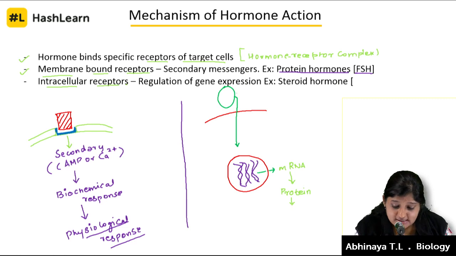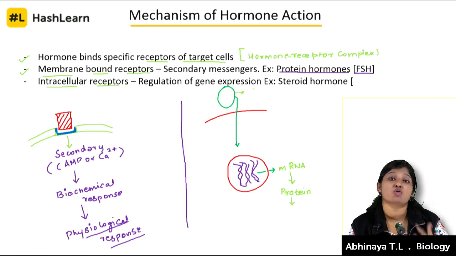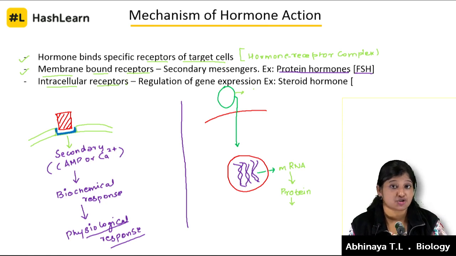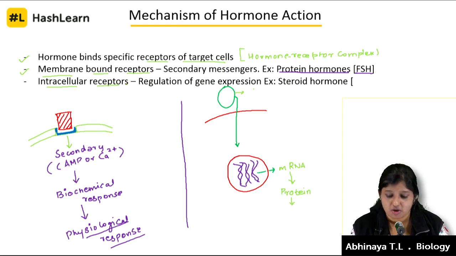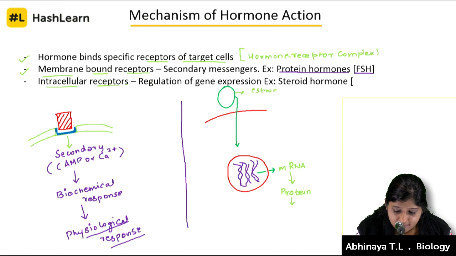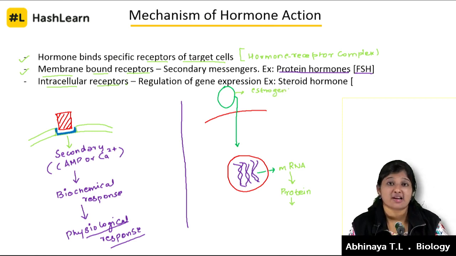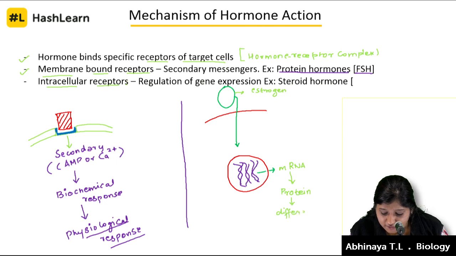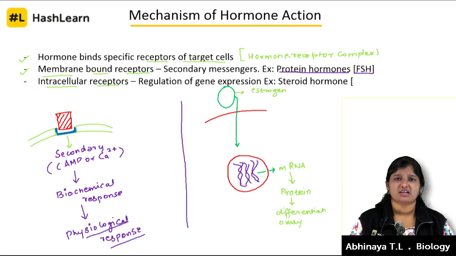But let's imagine the class of hormone which is going to go through intracellular receptors are nothing but the steroid hormones. Your steroid hormones are all the sex hormones, the testosterone, estrogen and progesterone. Let's just think this is one of the sex hormones. Let's think it is estrogen. So when estrogen wants ovarian maturation, once the protein is released, this is going to lead to the differentiation or the maturation of the cells in the ovary. So this is just the overall look at how these two categories of hormones are working.